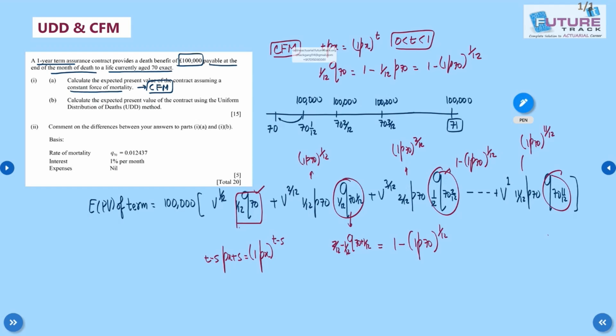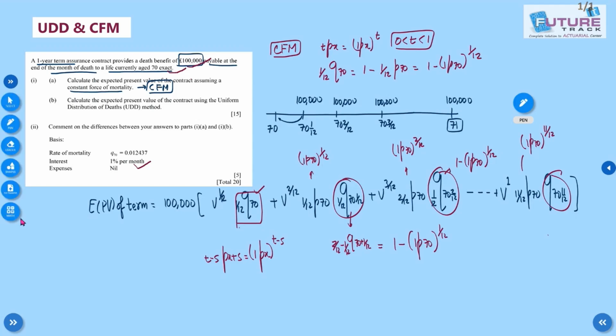So class, hope you understood the number line. If you understood it, we can easily replicate this in Excel. So let's try this in Excel now. We have sum assured as 1 lakh. Remember, age is 70, and my interest rate is 1% per month, and this is my mortality, 0.012437.